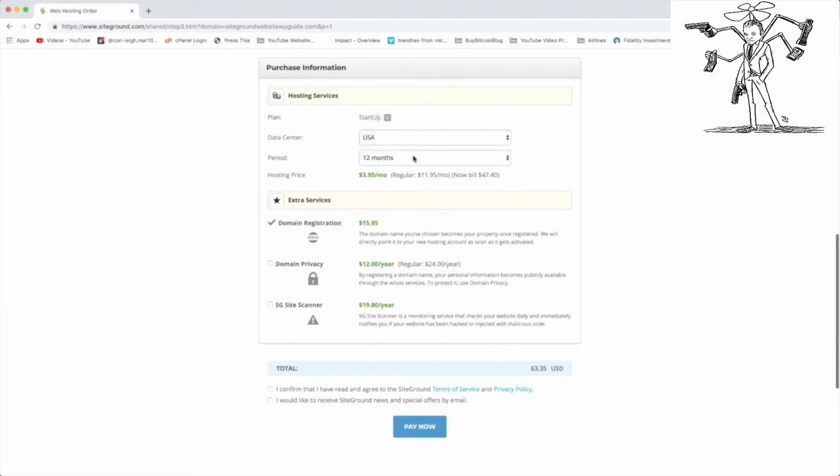Next up, we have our term period, which is how long you're registering hosting for. I really like 12 months. My first hosting order ever I got was for 12 months, and that gave me a perfect amount of time to learn how to blog, how to use WordPress, how to make money with WordPress, and set me up for success. But if you choose 24 months or 36 months, you will see that you get a slightly better value, and that is just because you pay a little bit less per month.